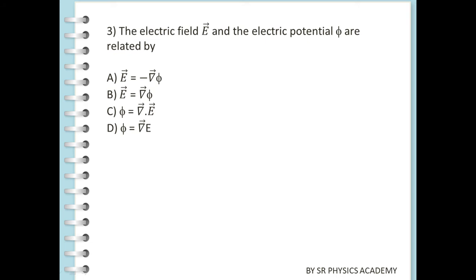Third question. The electric field E and electric potential phi are related by, and they are giving four options here.